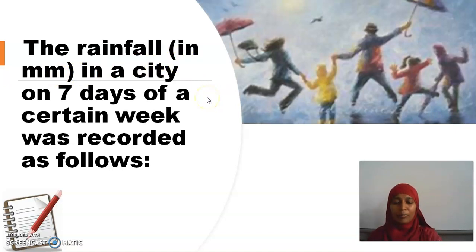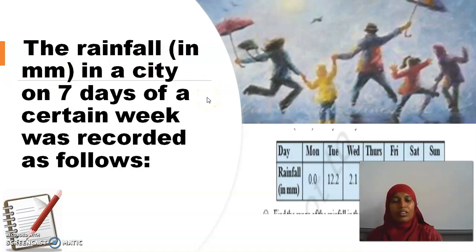Let us see the table now. Here on Monday they had 0.0 millimeter rainfall. On Tuesday they had 12.2 millimeter. On Wednesday 2.1 millimeter. On Thursday you have 0.0 millimeter.